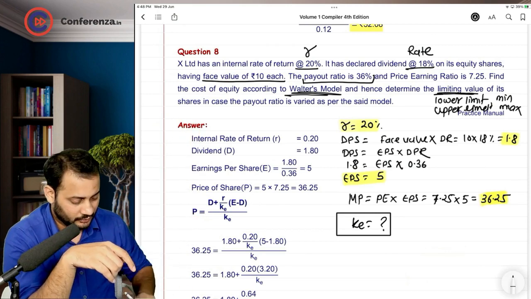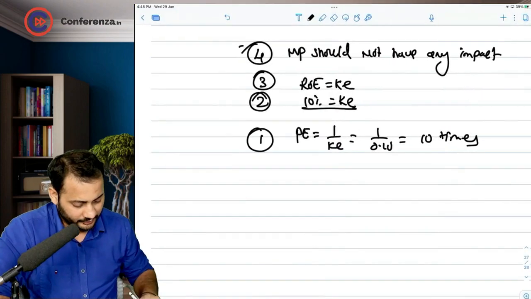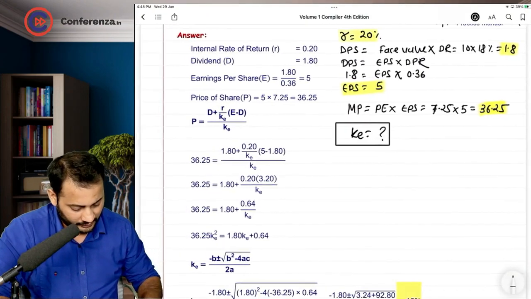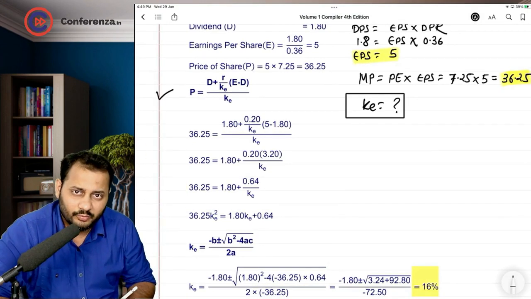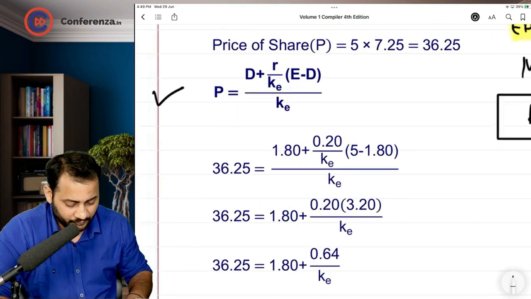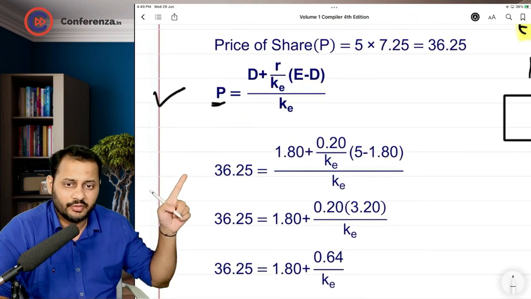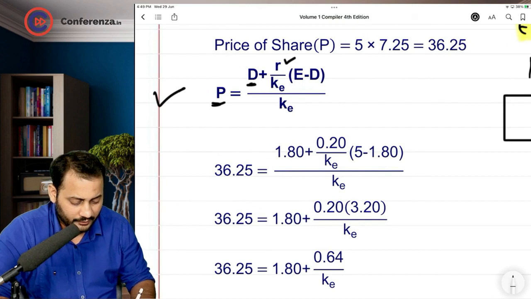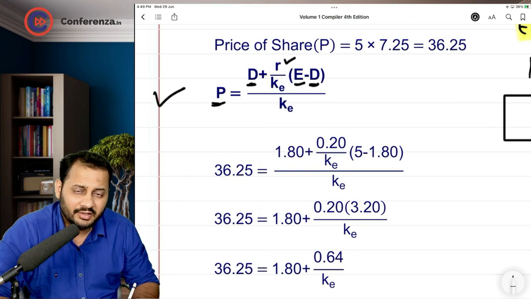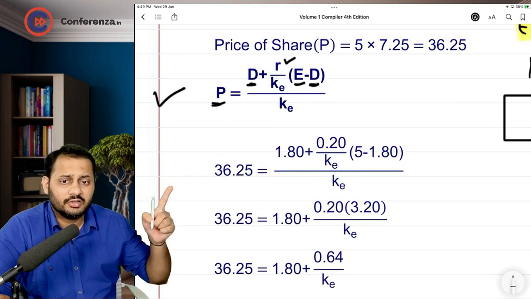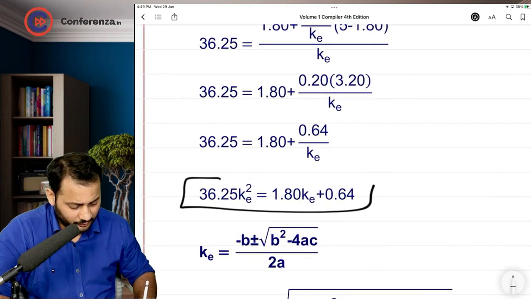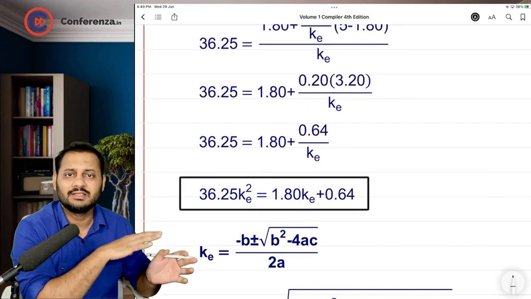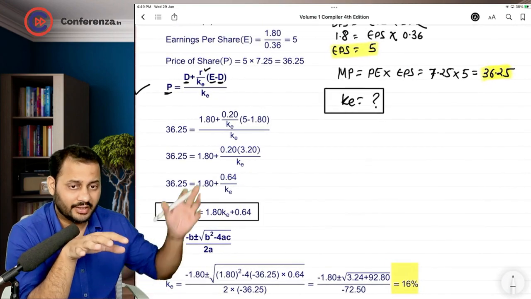Okay. Now, let's go ahead with the formula. I will just take the answer from here, not to waste the time. This is the Walter's formula, and you start putting up figures here. You have the price 36.25, you have the dividend, you have ROE, you have earning, dividend. The only figure that you don't have in this entire equation is the cost of equity. You start solving the question step by step, and you will reach at this point. From this point, my answer will change, and that is what I am going to write down here itself.